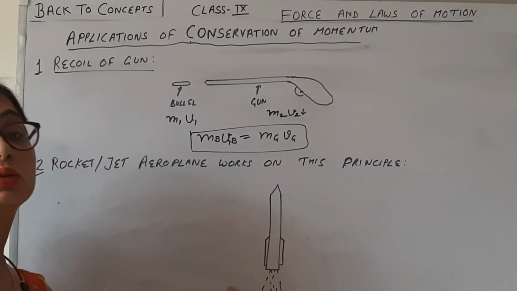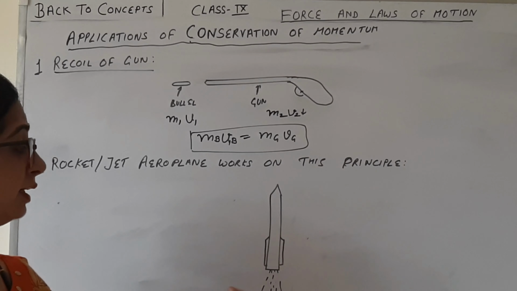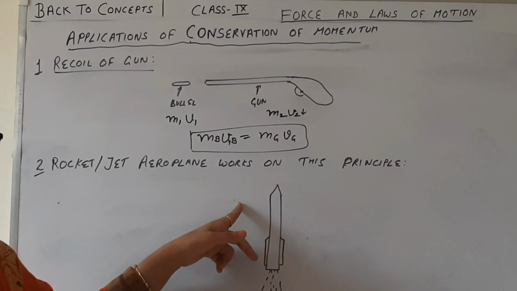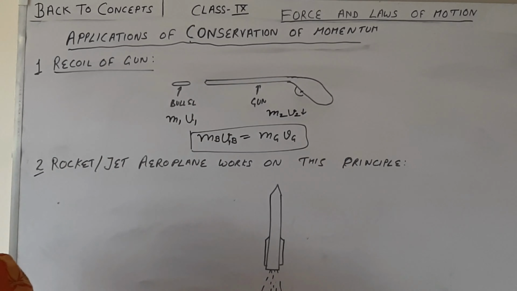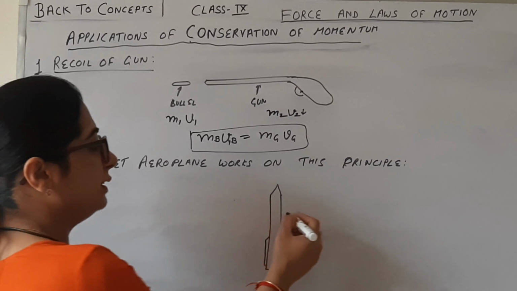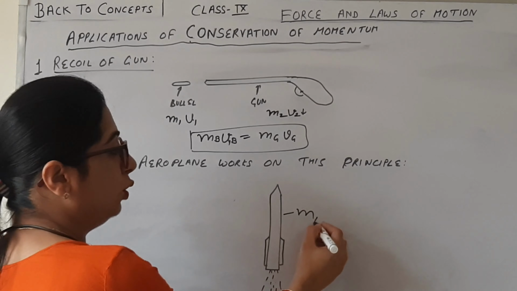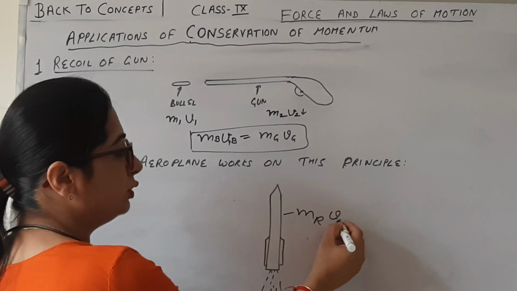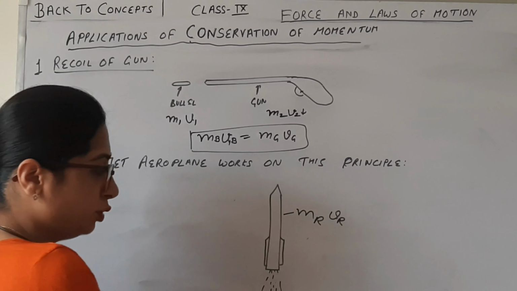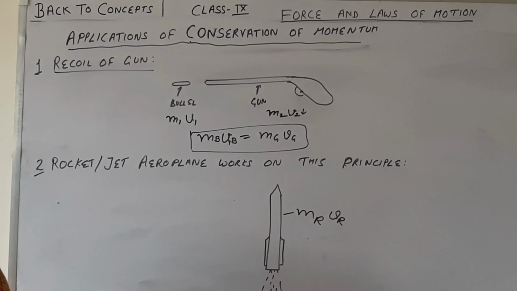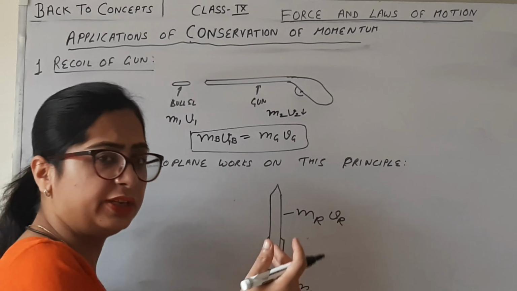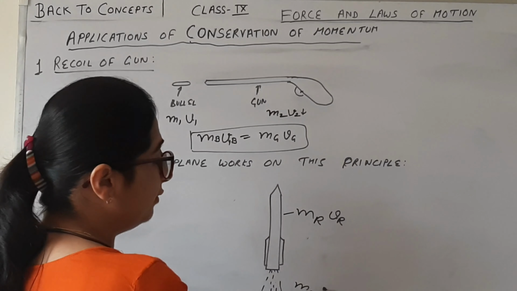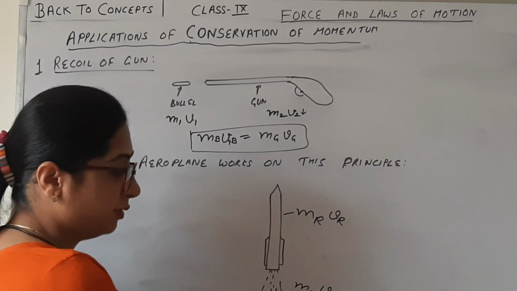The smoke also produces a reaction on the rocket. So that's why the rocket will move with a very high velocity. So let's say this is the mass of the rocket and this is the velocity of the rocket which is produced by this combustion of gases. And let's take the mass of the smoke as very small and the velocity of the smoke as very high.